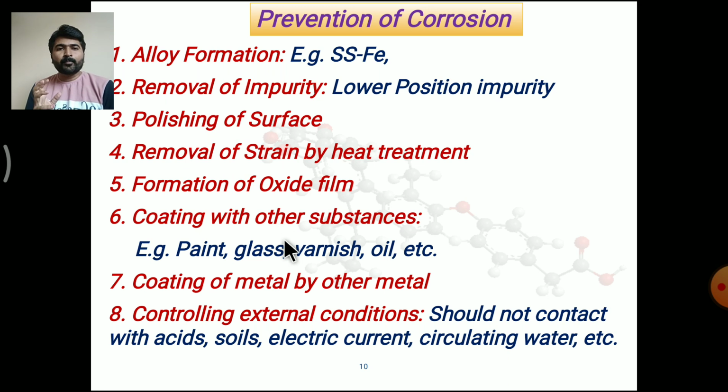Coating the metal with paint, glass, varnish, oil, or any other metals can also prevent corrosion. Then coating the metal with another metal by electroplating. Then controlling external conditions, meaning the metal should not come in contact with acid, soil, electric current, or circulating water, and then we can also prevent corrosion.